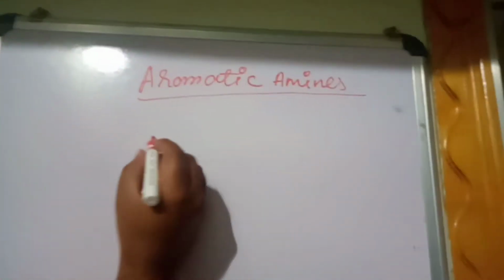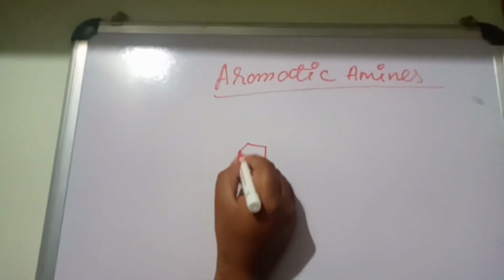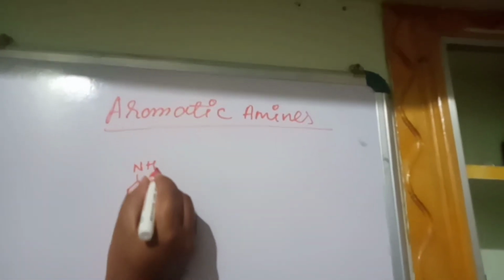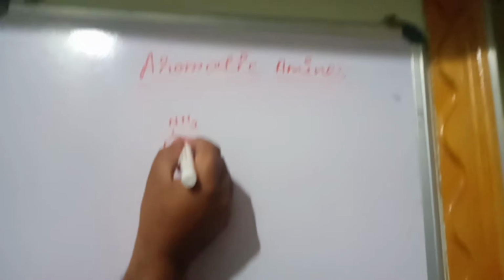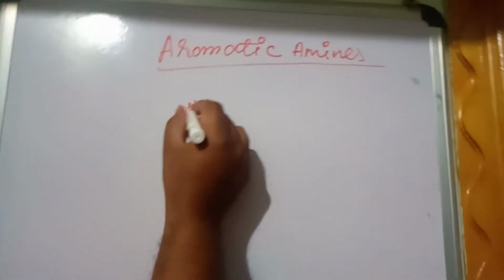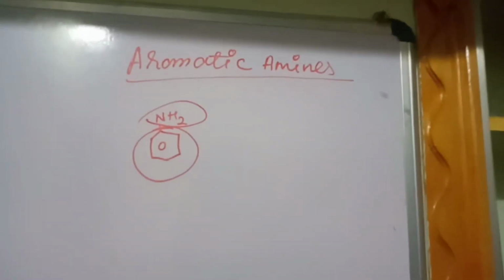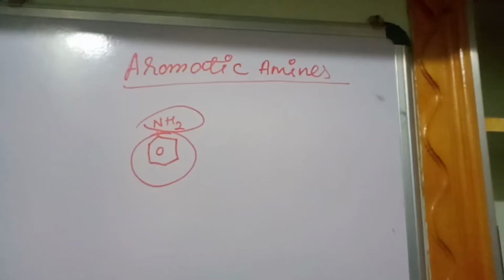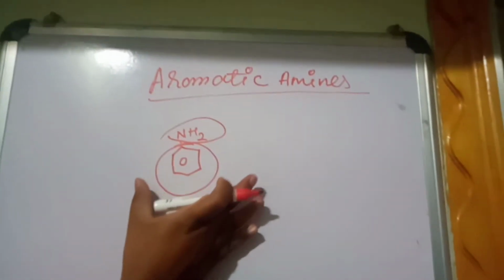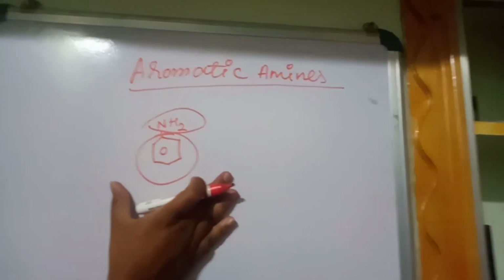Aromatic amines are those compounds in which the amino group is directly attached to the benzene ring. Aromatic means benzene, we have already discussed. Amines means amino group. So both together, the amino group directly attached to the benzene, they are called aromatic amines. Now we have to discuss aromatic amines.